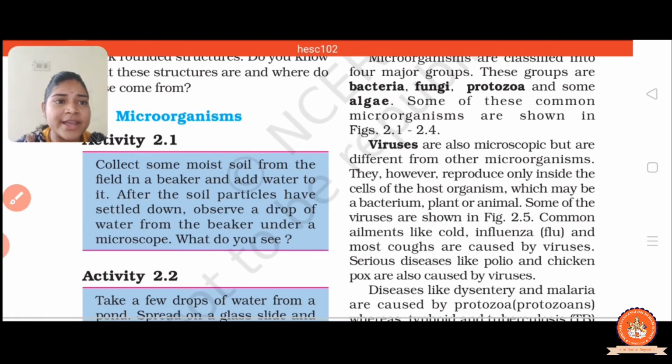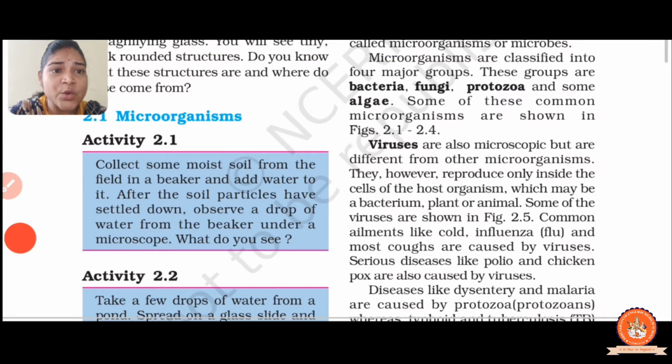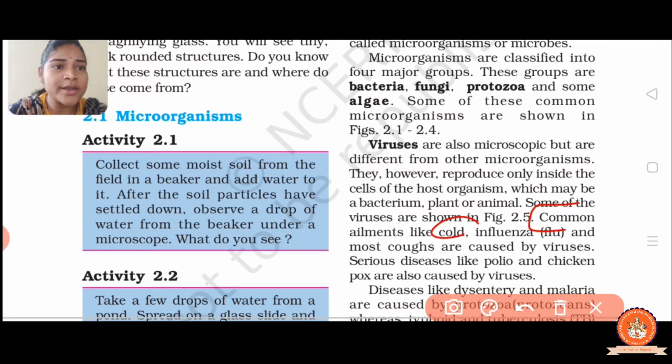So here it is given that the common ailments like cold, influenza and most coughs are caused by viruses. The common ailments like cold, influenza, cough and fever also, and nowadays corona. So these all are spread through viruses, right?